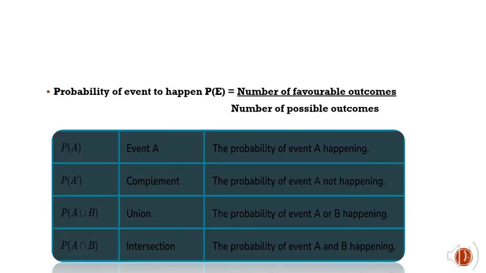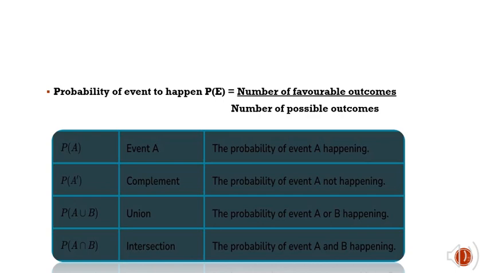The formula for probability. Probability of an event to happen is equal to the number of favorable outcomes divided by the number of possible outcomes. For example, when we take a coin for tossing, the total possible outcomes will be 2 because of the presence of head and tail. And tossing a coin one time, the number of favorable outcomes is equal to 1.